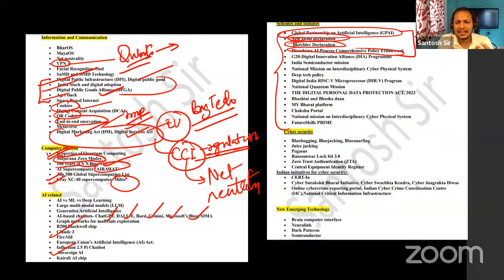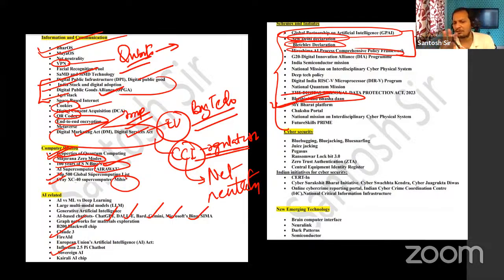Next, guys, there are a few Indian innovations like the Bharat operating system, the Maya operating system, and the Bhashini and Bhashadan platform. So these new innovations like Bharat OS, Maya OS, and the Bhashini and Bhashadan initiative or portal. Then as far as missions, India's AI mission, supercomputer mission, semiconductor mission, national quantum mission. So some kind of schemes.